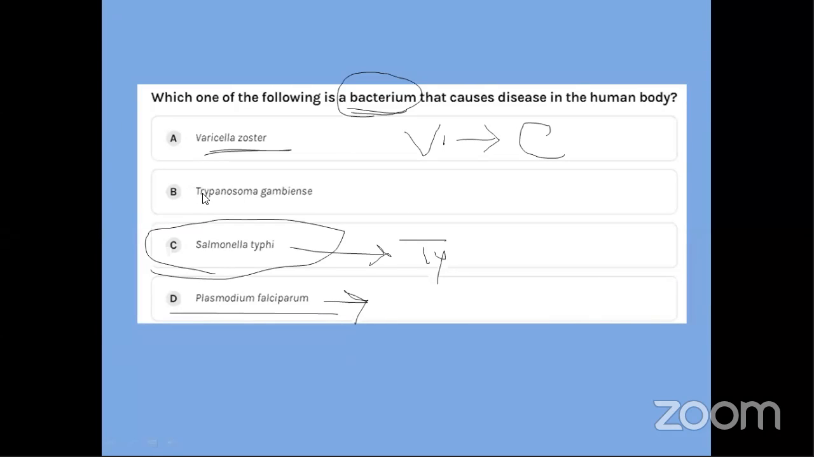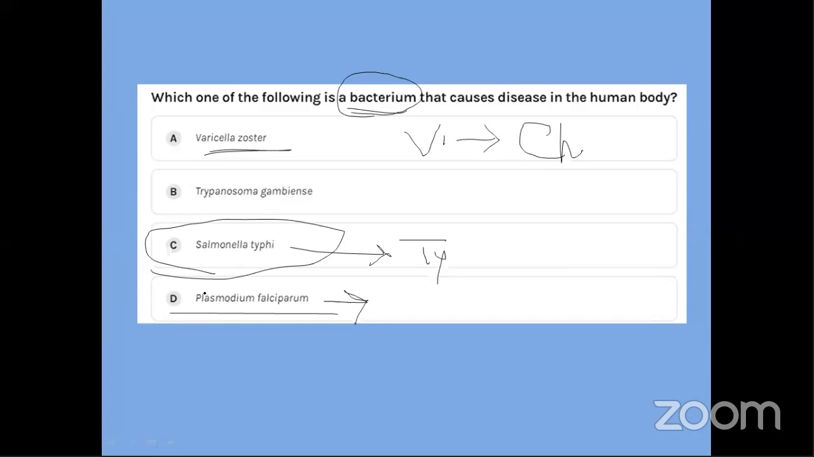Good, very nice. Next one, Trypanosoma Gambinzi. What is this? Varicella zoster is basically a virus which is going to cause chickenpox. Next one, Trypanosoma Gambinzi. With the options, we are learning a lot of things at the same time. Okay. Never heard the name Trypanosoma Gambinzi before? Is it so? No, Ansh, it is not a fungi.